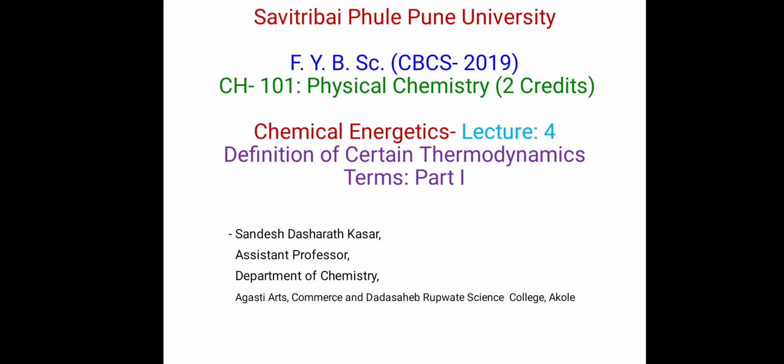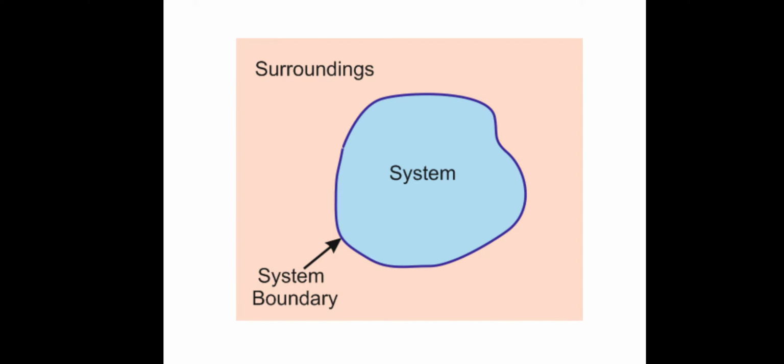In today's lecture, we are going to discuss some definitions of certain thermodynamics terms. See this figure. If we consider this portion and call it a system, the part outside the system is called surroundings, and the region which separates the system from the surroundings is called the system boundary, or simply the boundary.